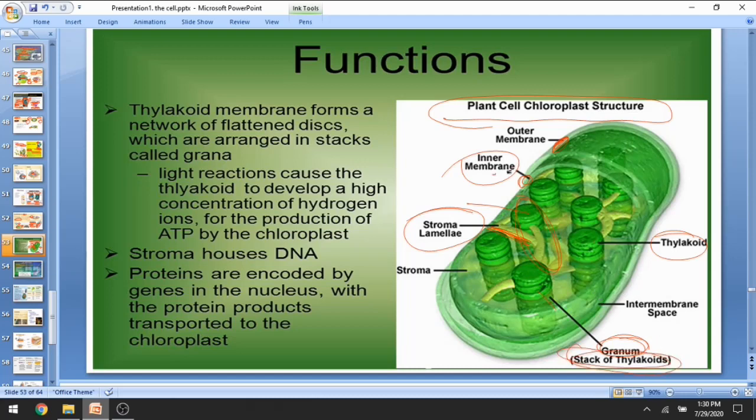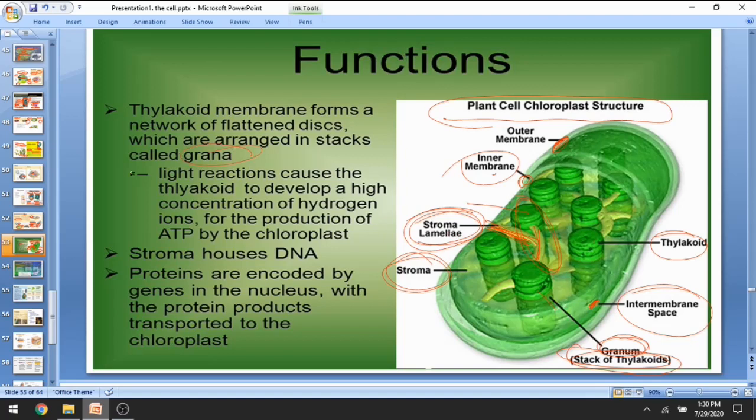Inner membrane, they further have intermembrane space where stroma lie, stroma lamella. Stroma is a gel-like structure. Stroma lamella is the branch, the sticks which join each thylakoid set, each granum set. So the thylakoid membrane forms a network of flattened discs which are arranged in stacks called grana.